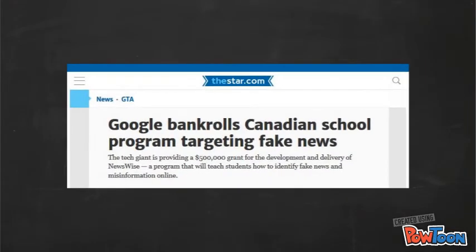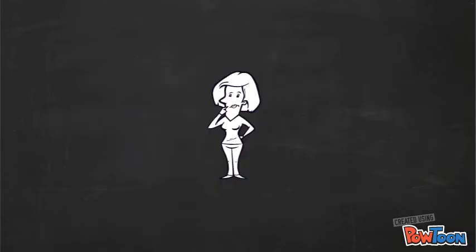In a participatory culture where almost anyone can publish information, Canadian grade school and high school students are learning to detect fake news in a new initiative called Newswise, which is funded in part by Google. Taken from an article called Teaching Canadian Students to Spot Fake News 2017. Stacy reasons that if people are educated on detecting fake news, then it would stand to reason that fewer people would share the fake news, thus making it a manageable problem.